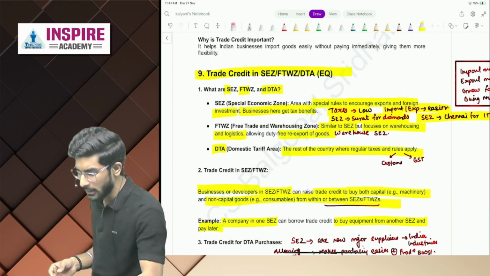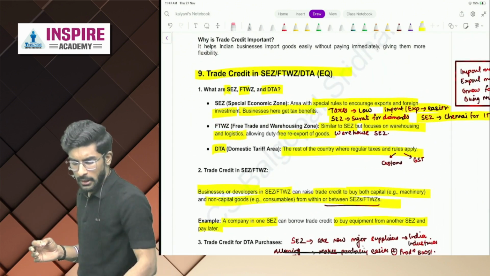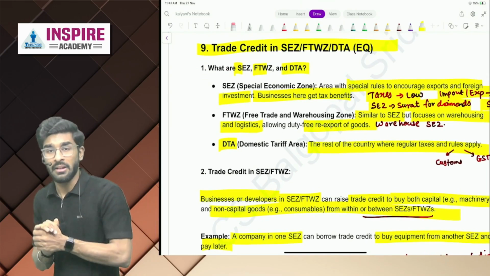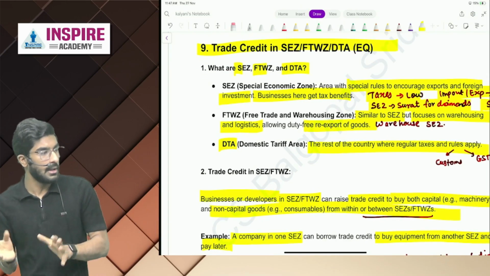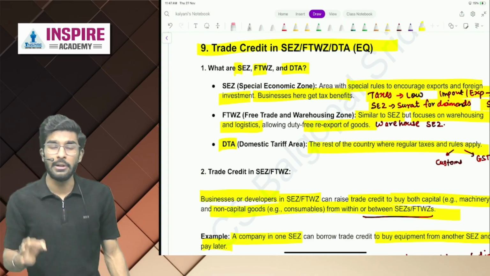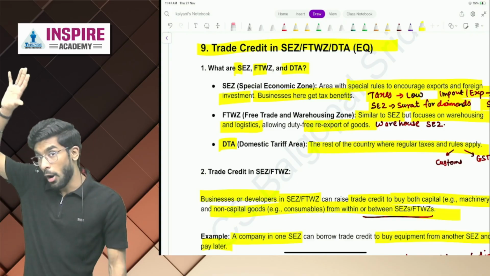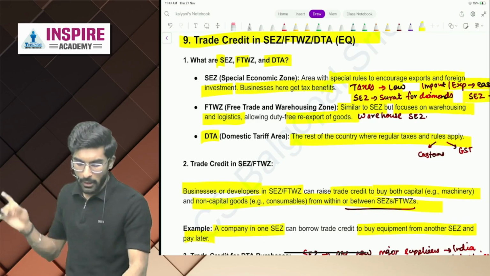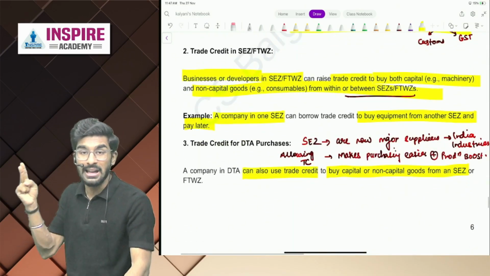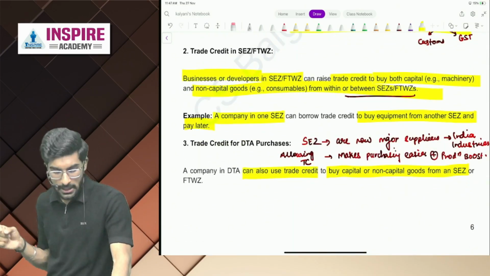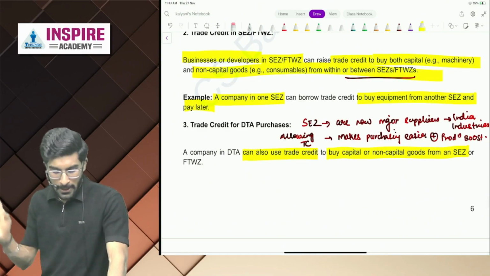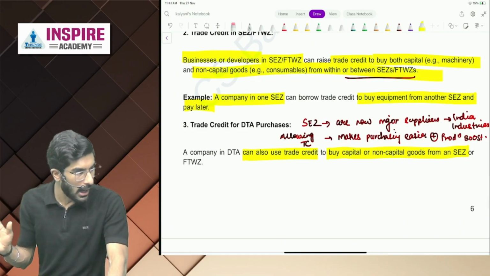So people, a question may be asked in your exam. Comment on trade credit. Write a short note on TC. What do you mean by SEZ, FTWZ, and DTA? You have to write all the points. Number one, you have to write the meaning. Number two is TC in SEZ and FTWZ. Now TC in DTA purchases, you have to write the answer.